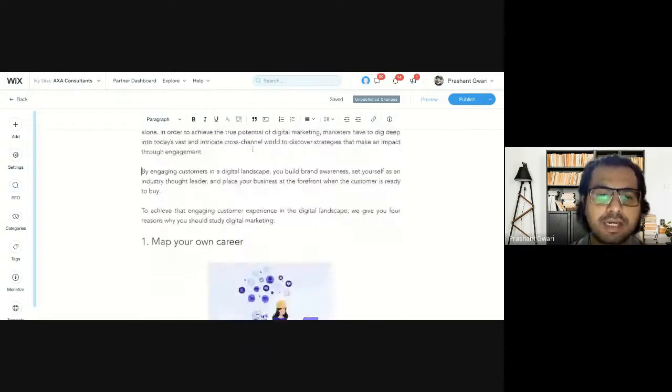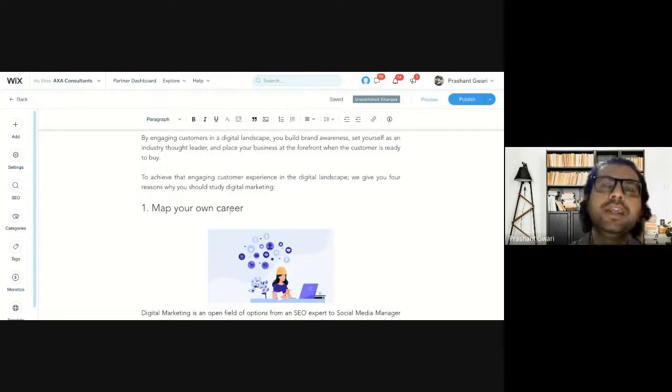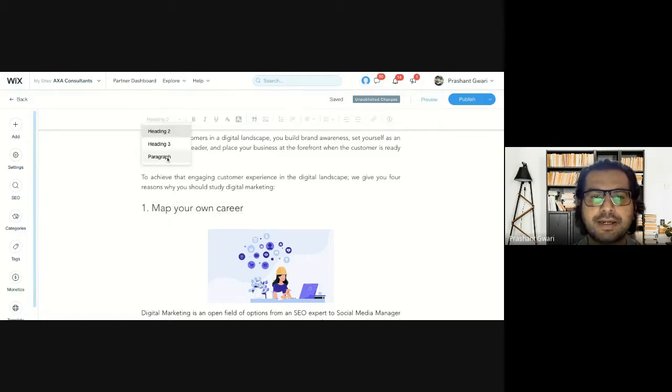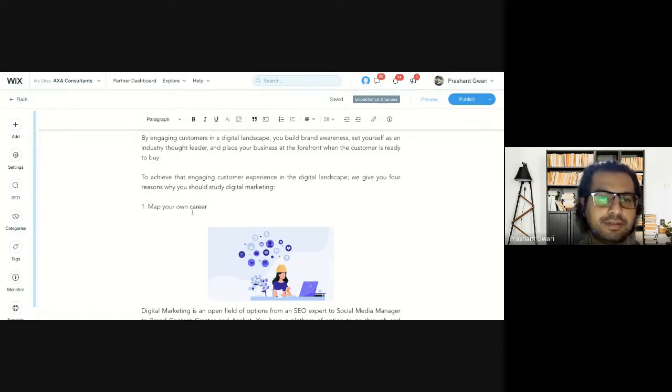Now come to the subheading part. After every paragraph, we create subheadings to make our content interesting to readers. These headings are H2 headings or H3 headings, so we also call them subheadings. Earlier, the person who wrote this blog did something like this. She created a heading like this, and you shouldn't do this.